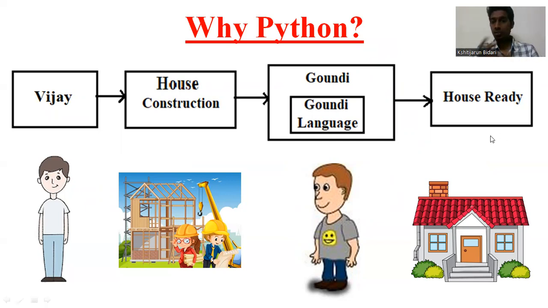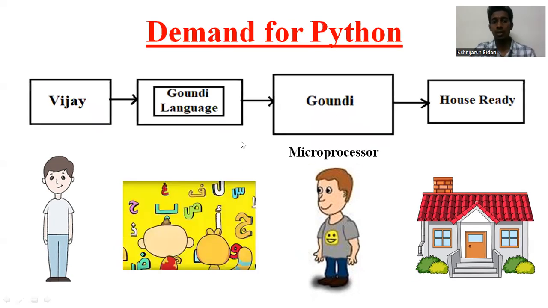But if he is not able to speak with the gaundi or the mason, if he is not able to communicate with him and tell him what kind of house he wants, how will he be able to get that house? How will the mason be able to build that house? It is not possible. So let us see now.